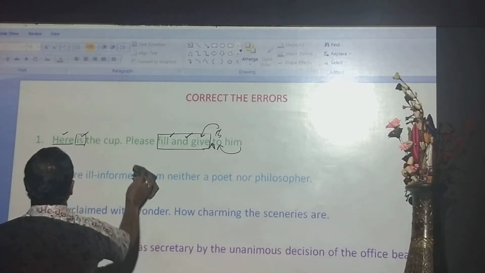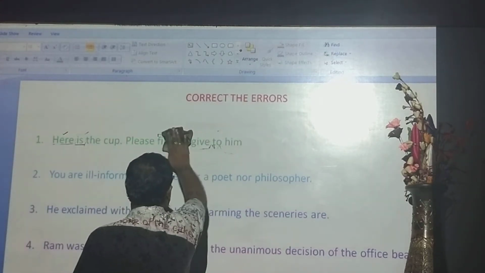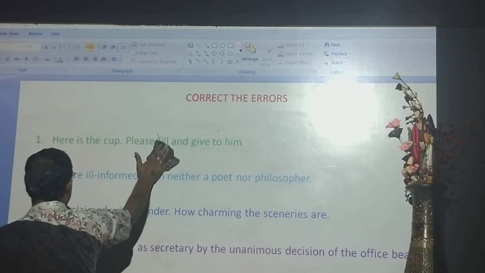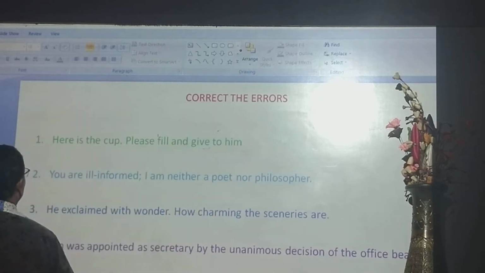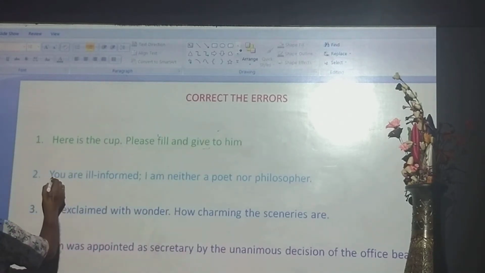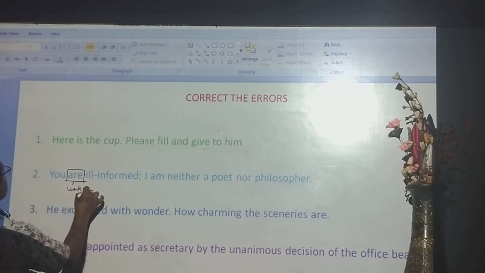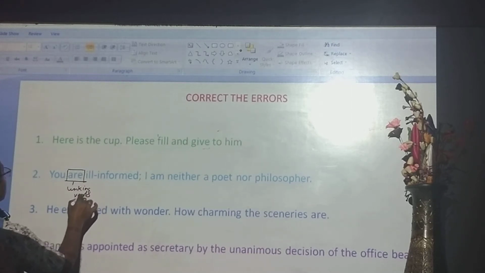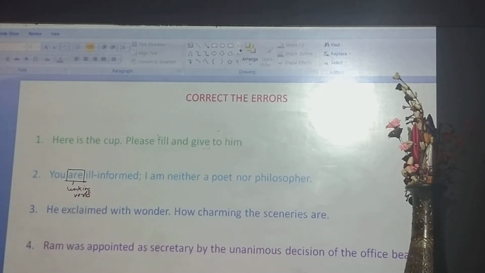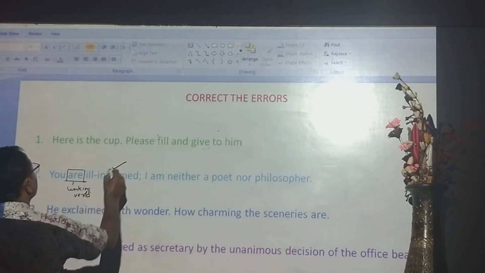Number 2: you are ill informed. You are ill informed, with the linking verb. A linking verb is usually followed by an adjective. From this point of view, this is: you are ill informed.